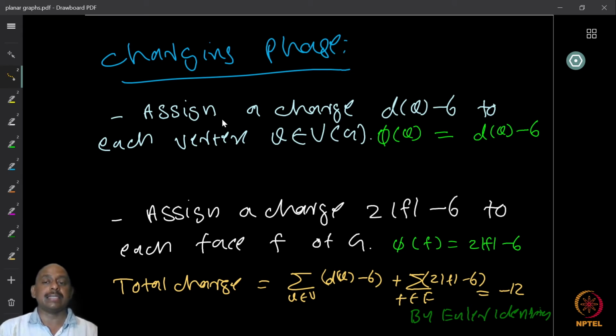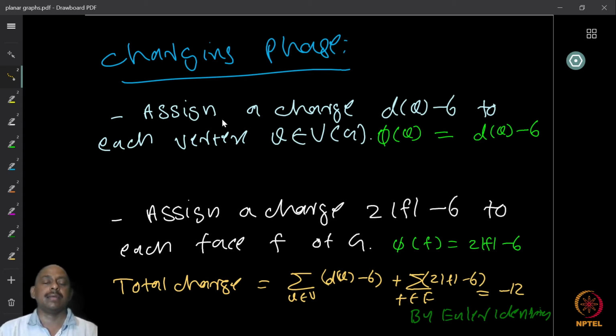So again, we start with the charging phase. What is our charging phase? We are going to assign a charge d of v minus 6 to each vertex of the graph. So the degree minus 6. This is the one that we did in the first example, the trivial example. So the charge of v, phi of v, is d(v) minus 6. Then we assign a charge twice the length of the face minus 6 to each face of the graph. Again, the charge of a face is 2f minus 6.